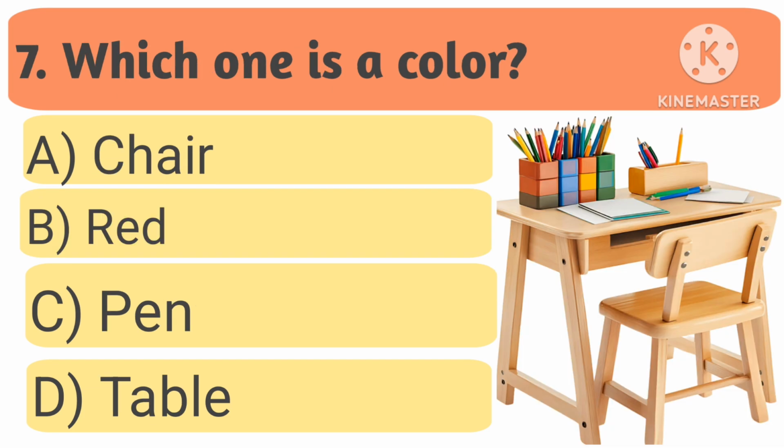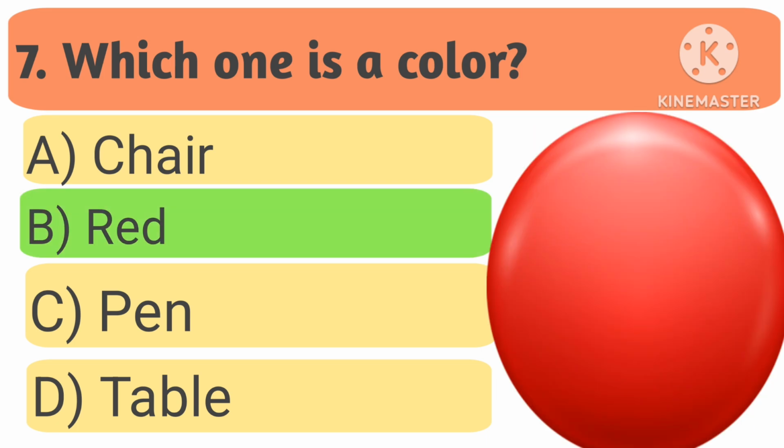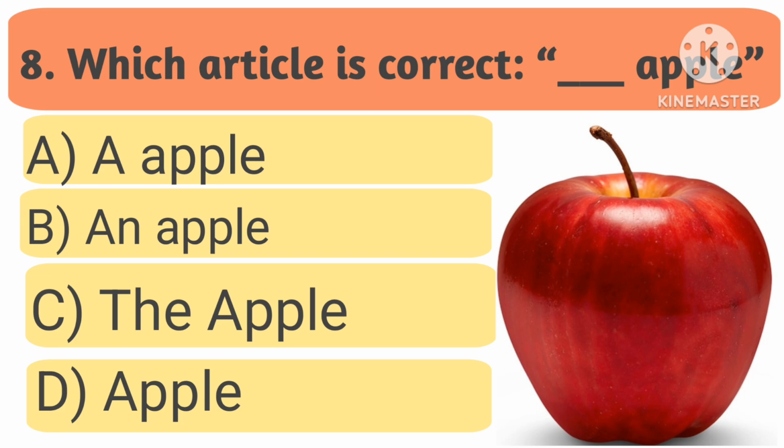Question 7. Which one is a color? A. Chair. B. Red. C. Pen. D. Table. Time starts now. 1, 2, 3, 4, 5, 6. Stop. The correct answer is B. Red.